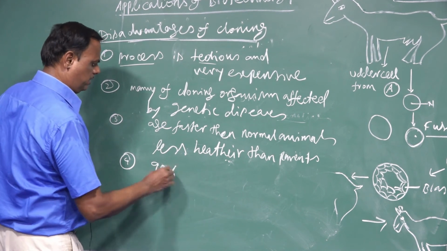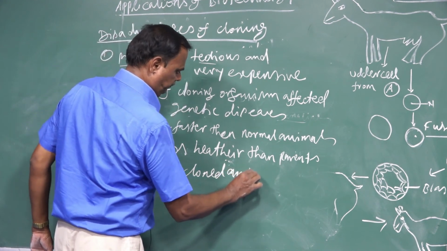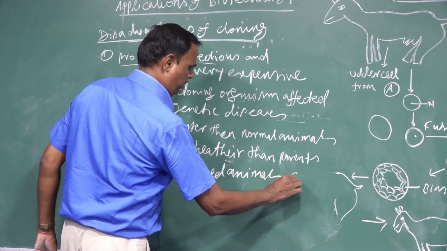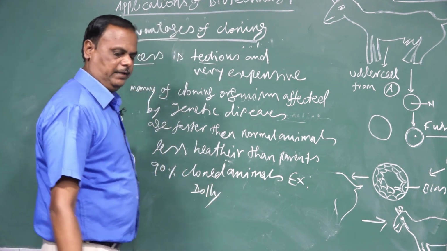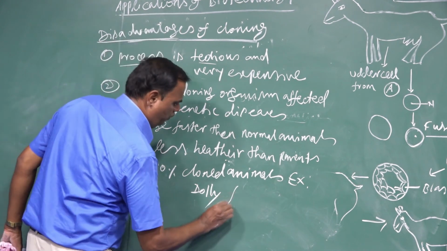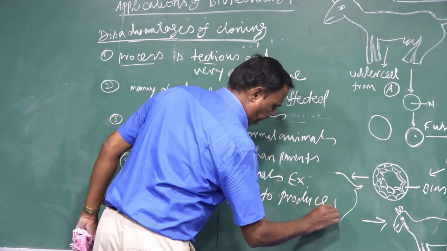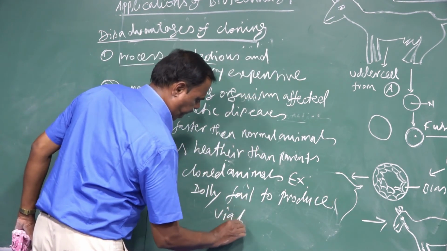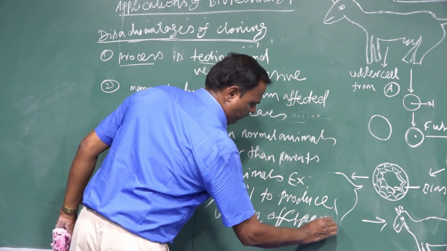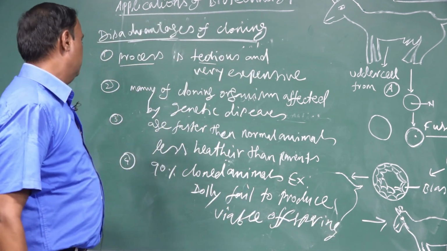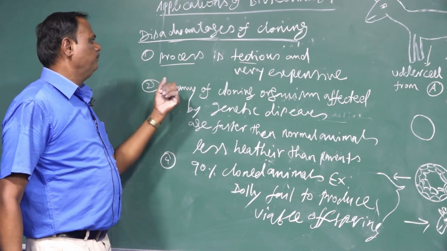90% of the cloned animals, for example Dolly, fail to produce viable offspring. These are the disadvantages of cloning.